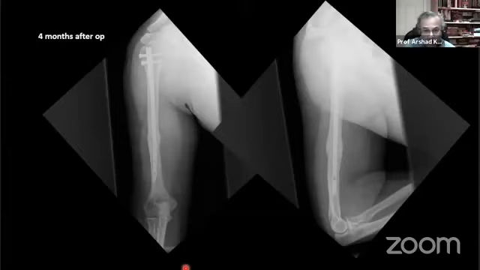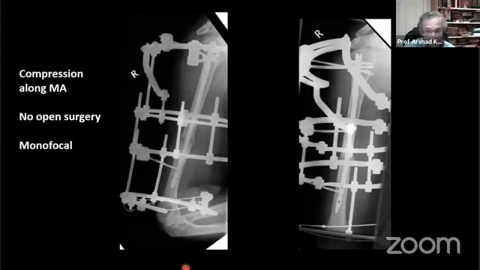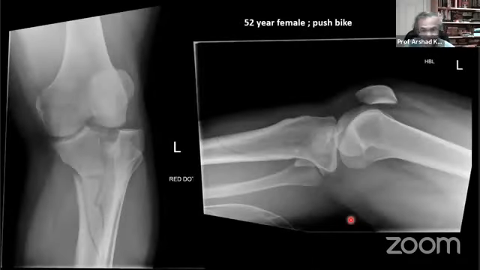So we do our operation, and 4 months later, this happens. What did we do? Again, no open surgery, just dynamize the nail, and we did compression along the mechanical axis of the humerus. So you have to find the mechanical axis from there to there, identify it, and the frame goes orthogonal to that. No open surgery. Where we learned about mechanical axis restoration was from our trauma experience.